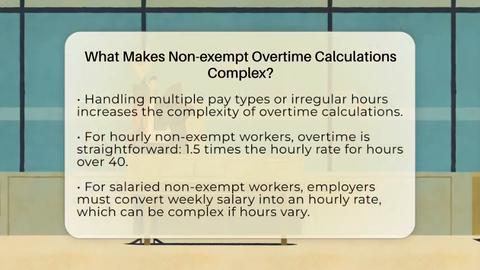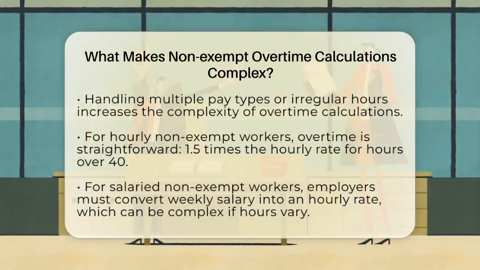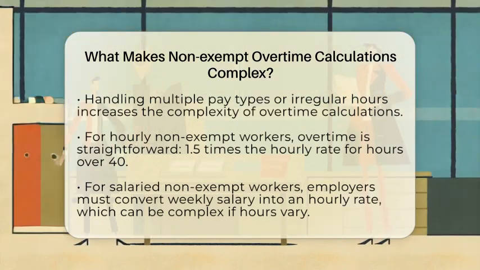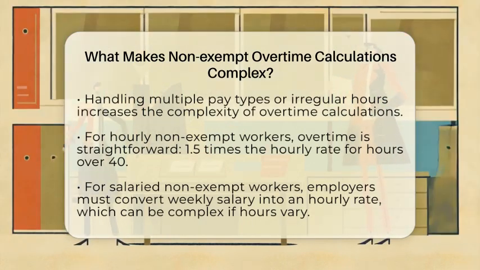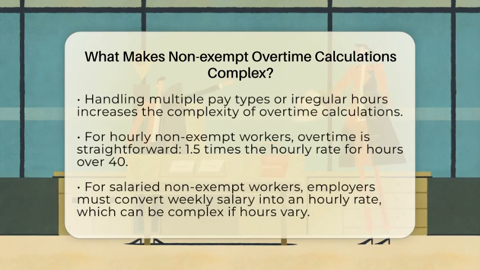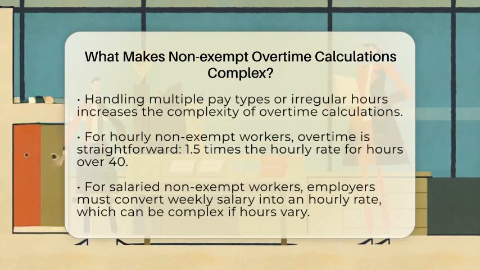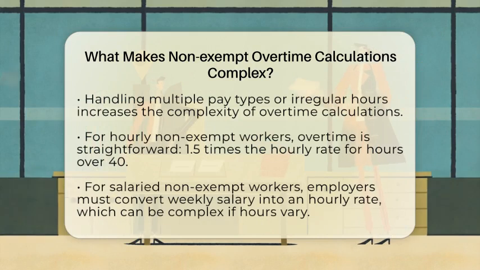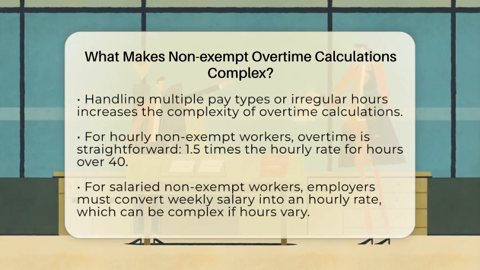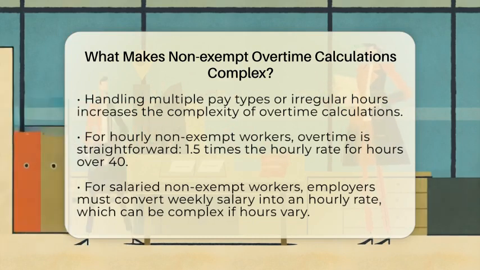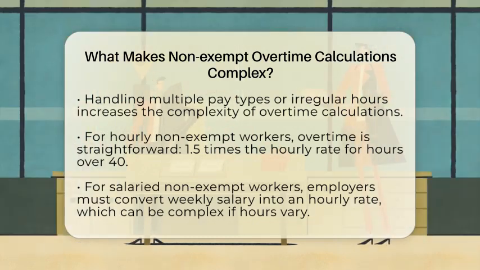Then there's the difference between hourly and salaried non-exempt workers. For hourly employees, overtime is straightforward. Pay 1.5 times the regular hourly rate for hours over 40 in a week. But for salaried employees, you first need to convert their weekly salary into an hourly rate by dividing it by the number of hours the salary covers, often 40 hours. If their hours vary, this conversion becomes more complex.